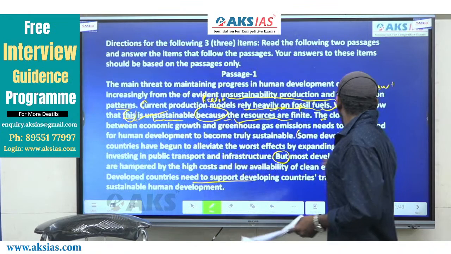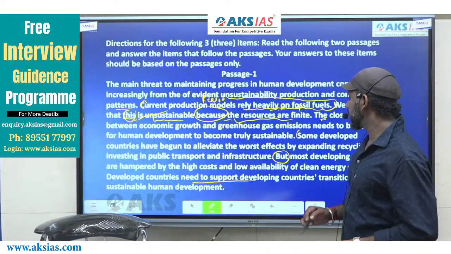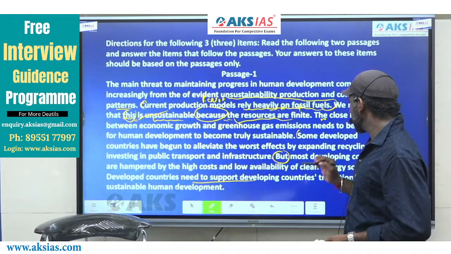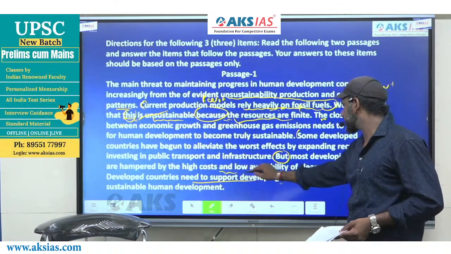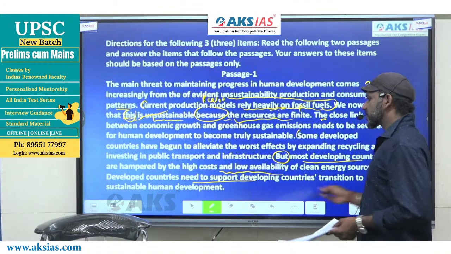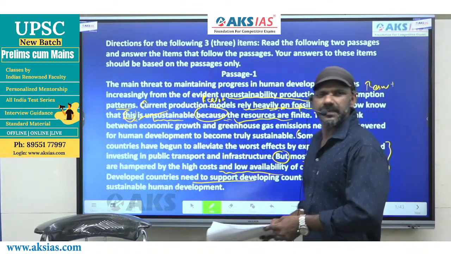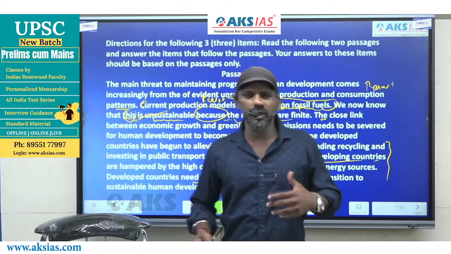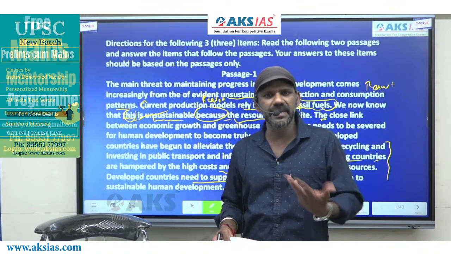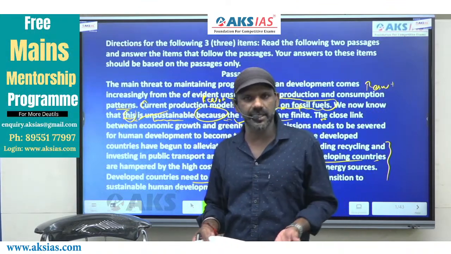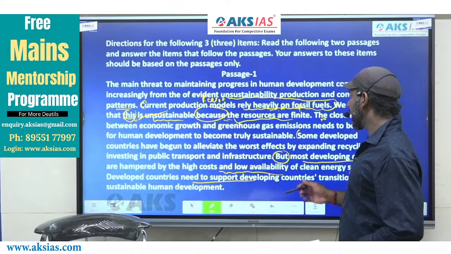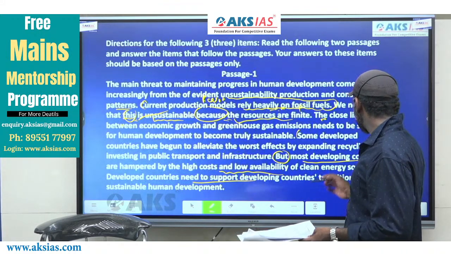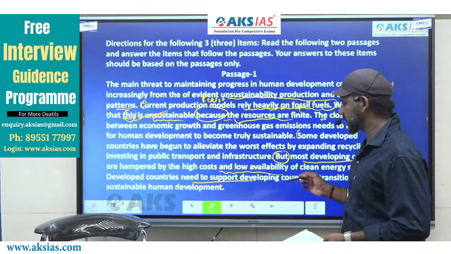But most developing countries are hampered by the high cost and low availability of clean energy resources, right? Most developing nations are hampered. Hampered means something that causes an obstruction, like a barrier that prevents progress. Most developing countries are hampered by the high cost and low availability of clean energy resources.